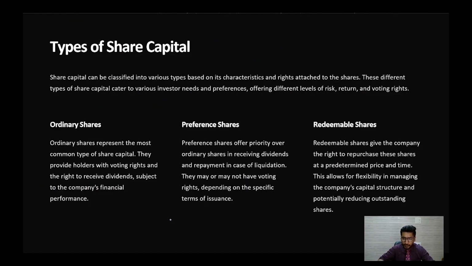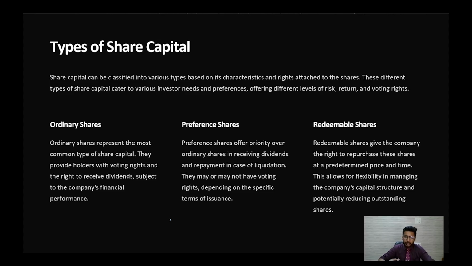Moving ahead, let us just talk about the types of the share. Share capital can be classified into the various types based on its characteristics and the rights attached to the shares. These different types of the share capital cater to the various investor needs and preferences, offering different levels of risk, return, and the voting rights.